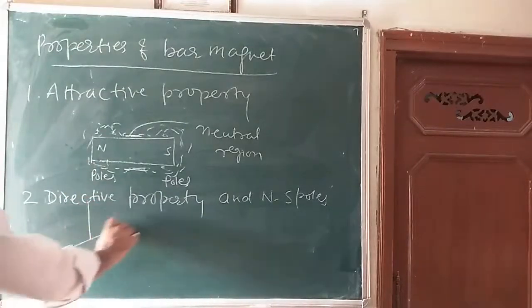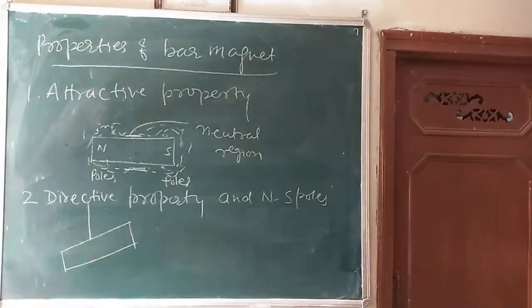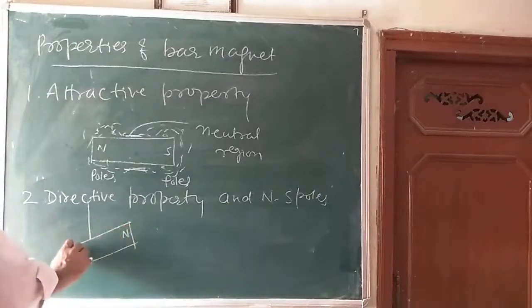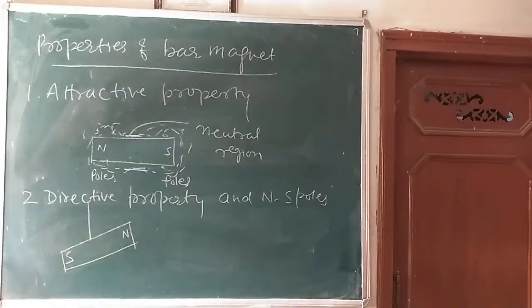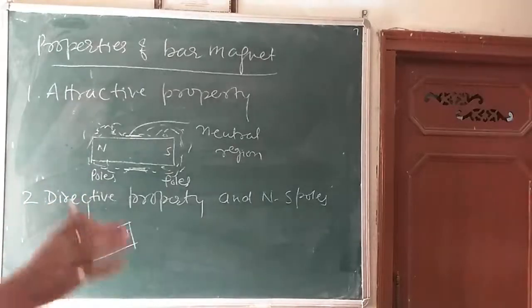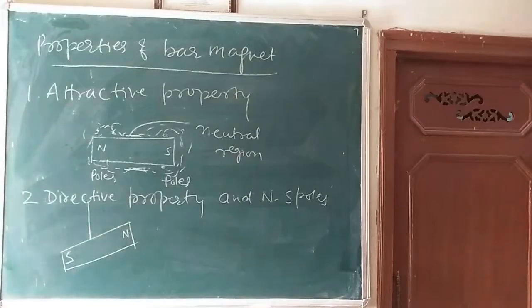Suppose here is a magnet, so it will be suspended like this along the north and south direction. Here I can say is the north and here is the south. So when the magnet is suspended, its length becomes parallel to the north and south direction. Draw this diagram easily. Or I can draw the diagram something like this.